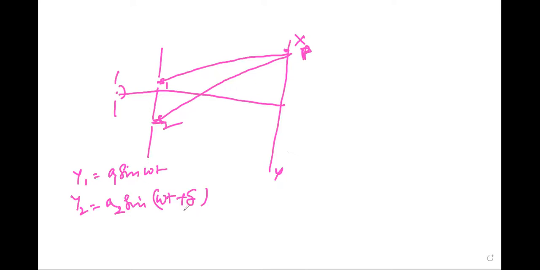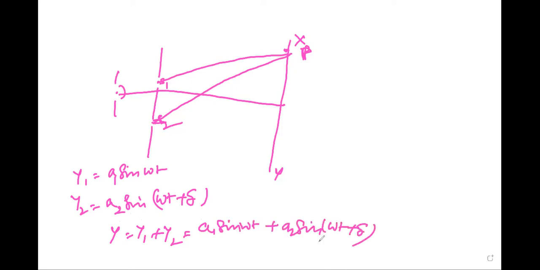When these two are superimposed, y is equal to y1 plus y2, so a1 sin omega t plus a2 sin of omega t plus delta.